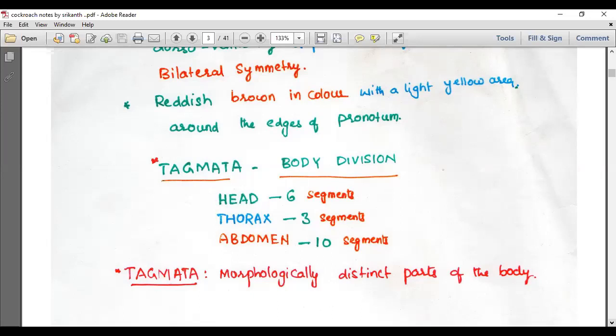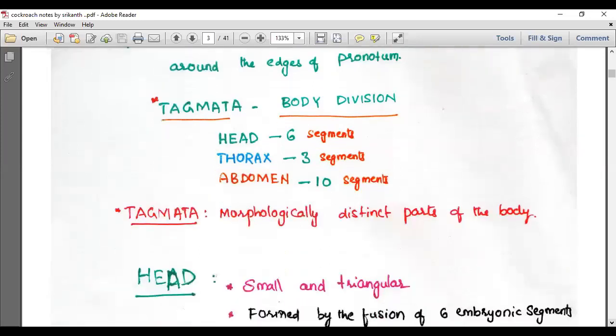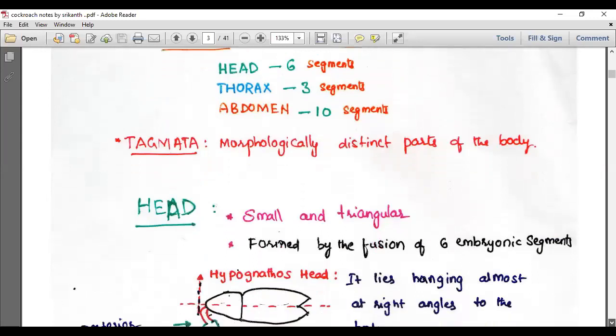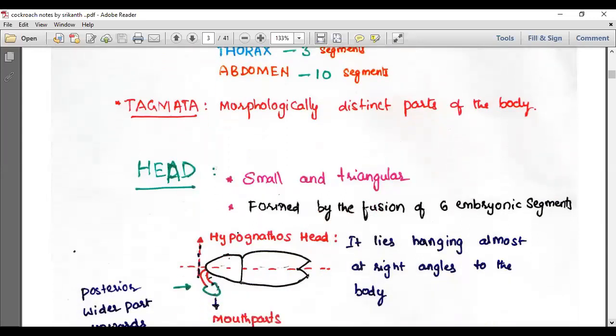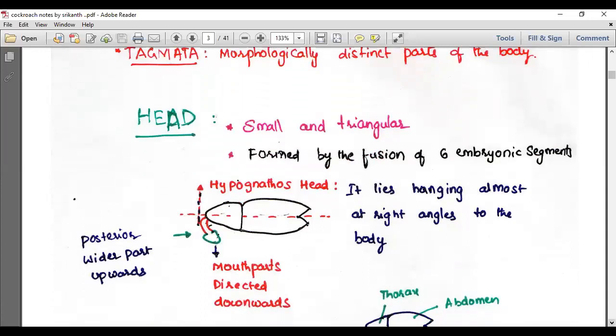Next, we defined tagmata as morphologically distinct parts of the body. We need to move one after another. First of all, I am showing the head to you, the cockroach head. The head of the cockroach is small and triangular. You see the head. This is the head region, the green portion which I drew. We will expand on the head in the coming classes. But this is the original position of the head.